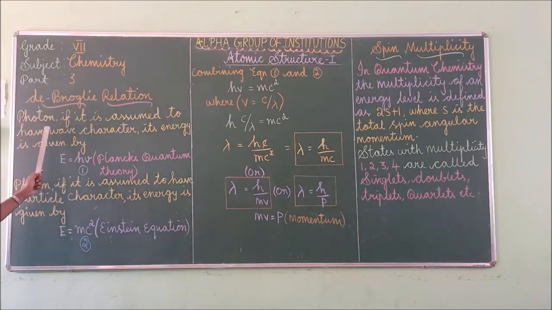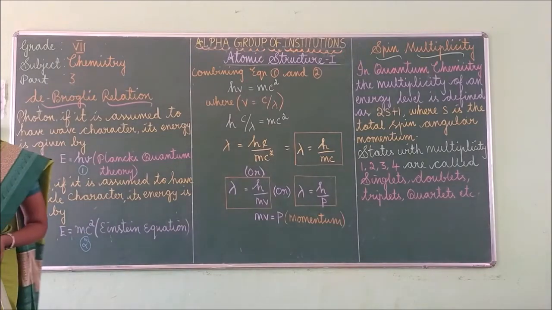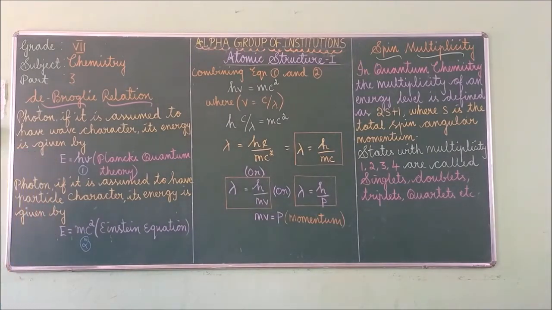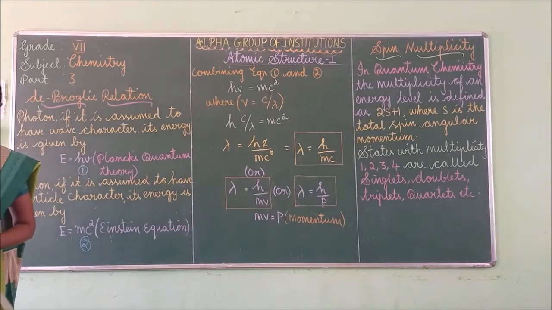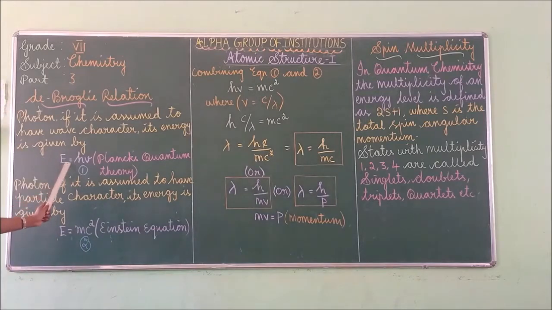In case of a photon, if it is assumed to have the wave character or wave nature, then according to Planck's quantum theory, the energy is given by E is equal to hv.